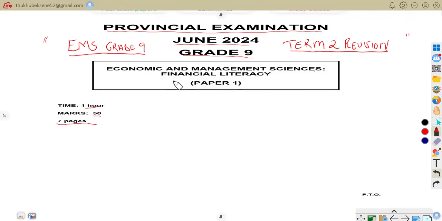So, as you can see, it's a provincial examination, and we are going to prepare ourselves with the June paper that was written in 2024. As I've said, it's in relation to grade 9. The time you are to take to write this paper is just 1 hour, the total marks is 50, and this paper consists of 7 pages.